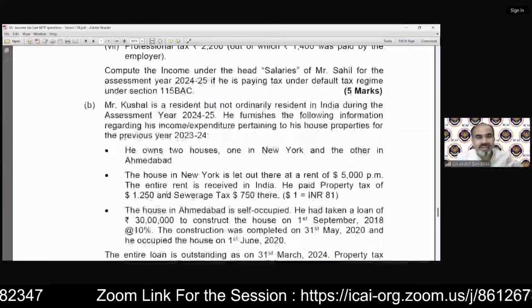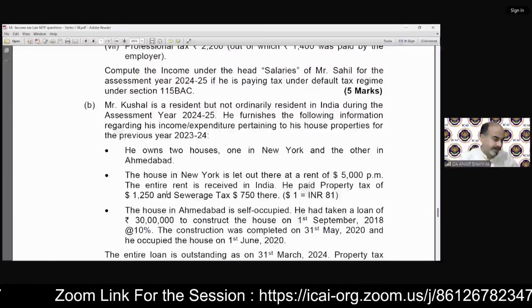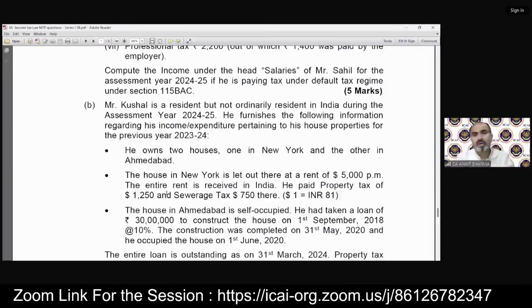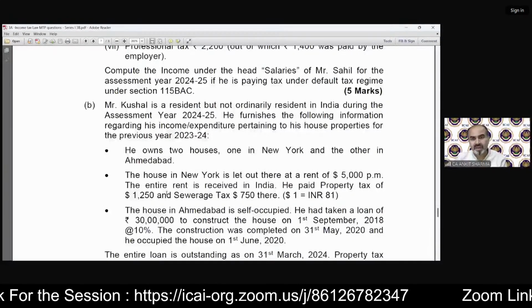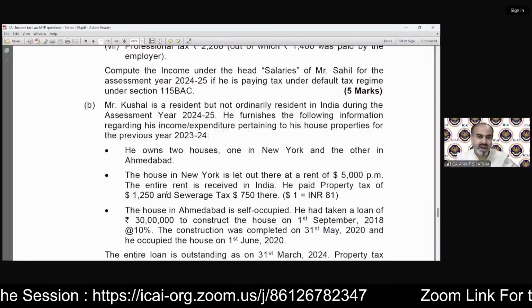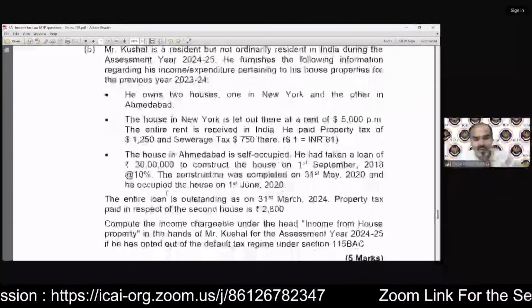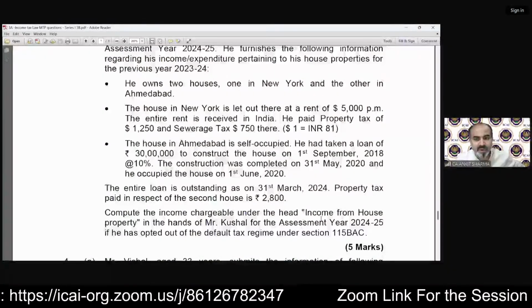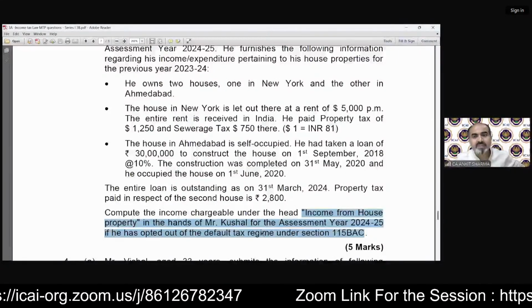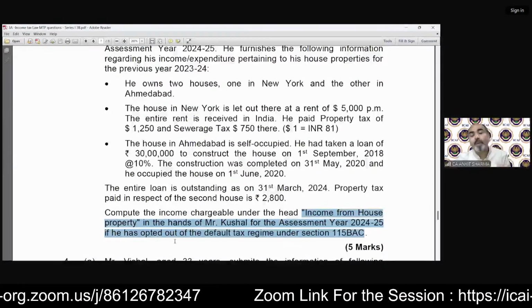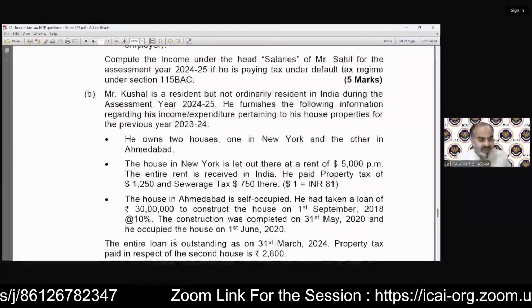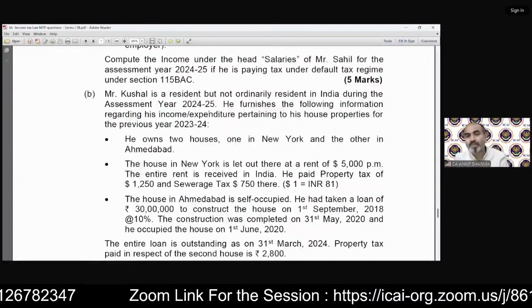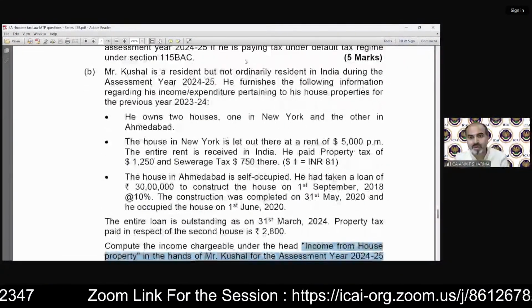Mr. Kushal is a resident but not ordinarily resident in India during the assessment year 24-25. He furnished the following information regarding his income. The question asks you to calculate income from house property in the hands of Kushal if he has opted out of the default tax regime. That means we need to calculate the solution as per the optional tax regime. So we need to solve it.